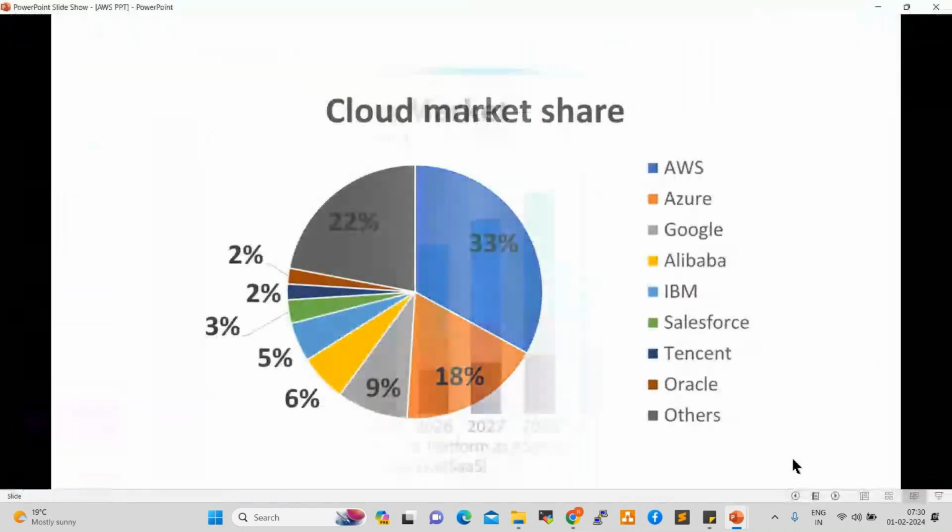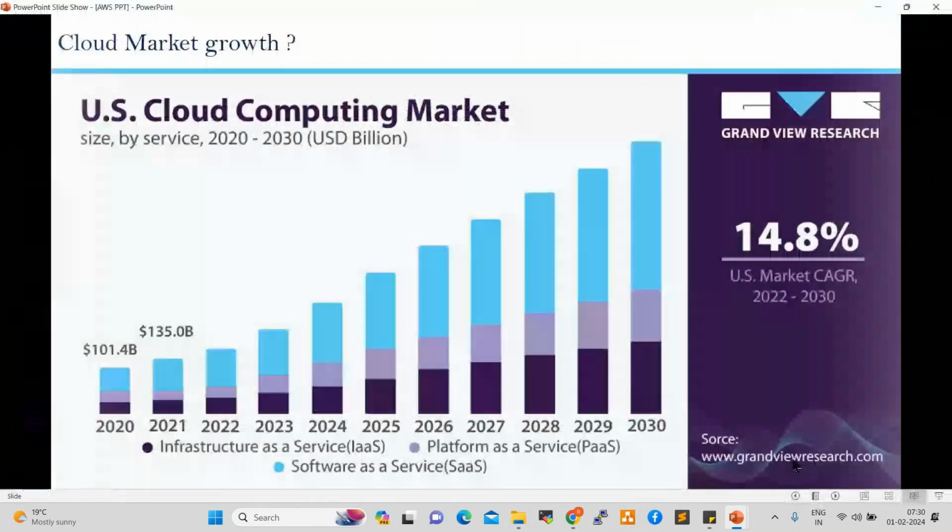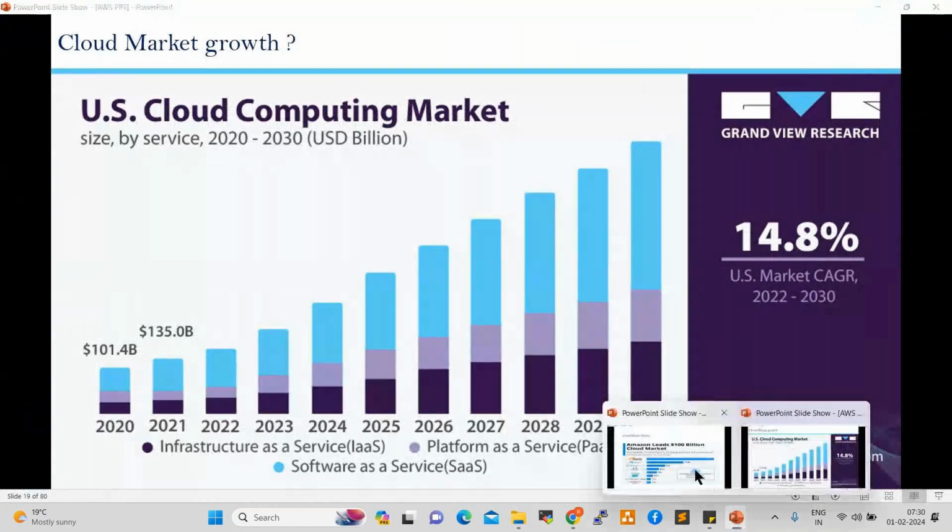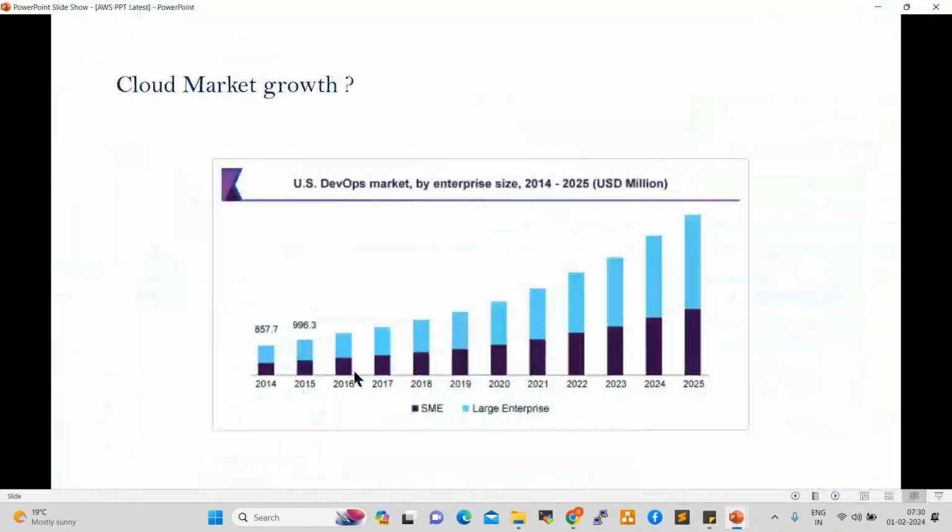See here, cloud computing market. This is an old report actually. So see here, 2014 to 2025, the market growth is like this. Even 2014 to 2024, market growth is like this.